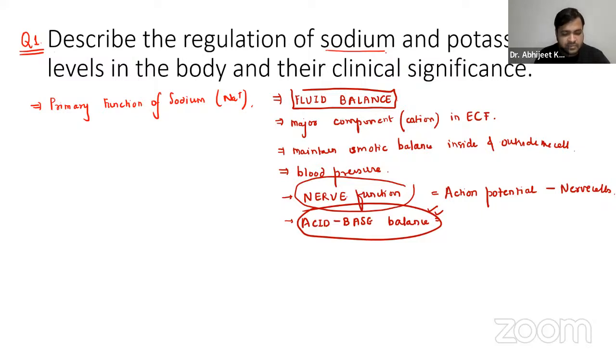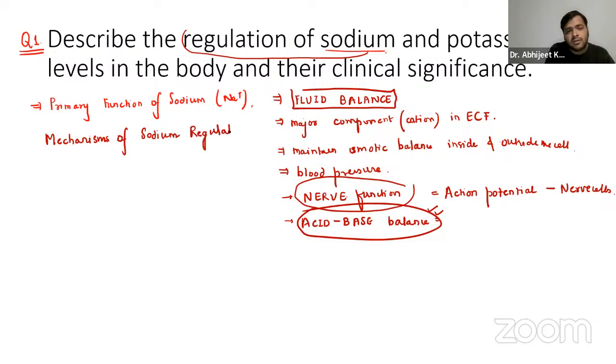And they have asked you about the regulation, so we have to discuss the mechanisms of sodium regulation. Remember the very first one is the kidney.